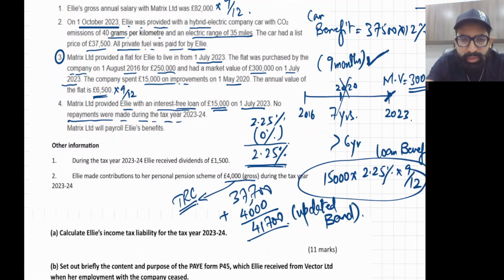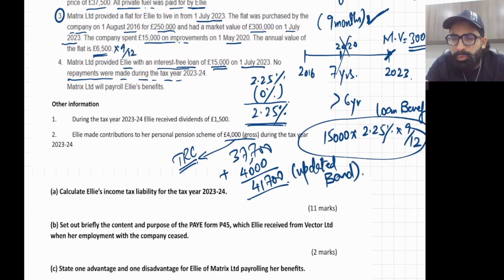Now, I know this first 11 marks is purely the spreadsheet requirement. So I'll go to the spreadsheet. Don't worry about it at all. But first, let me cover these two theoretical requirements so that we won't have to come back to this screen. We'll be on the other screen then.